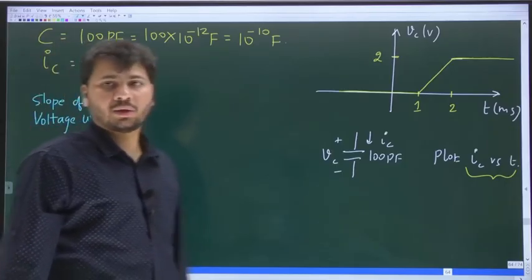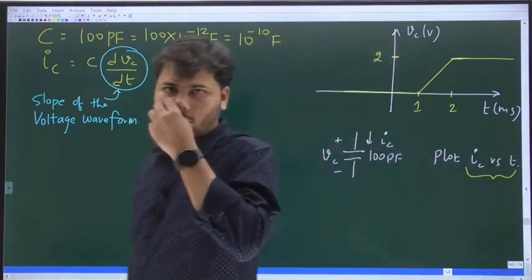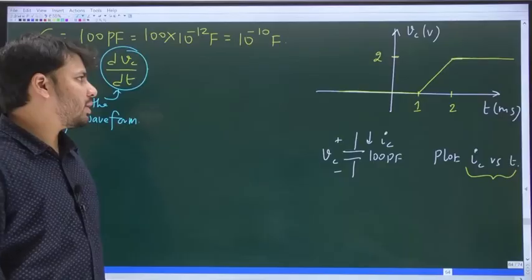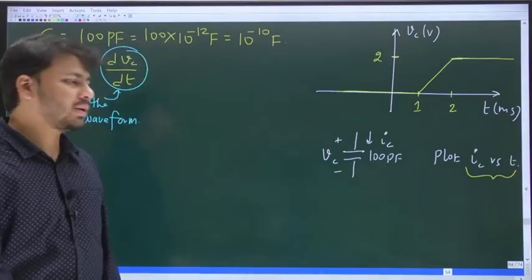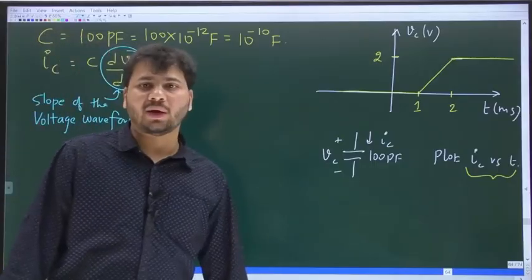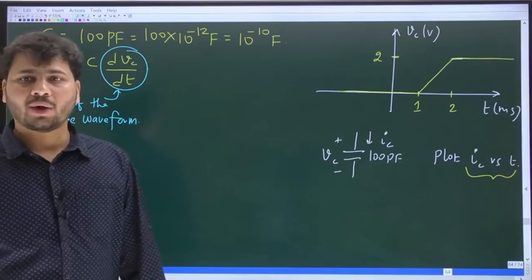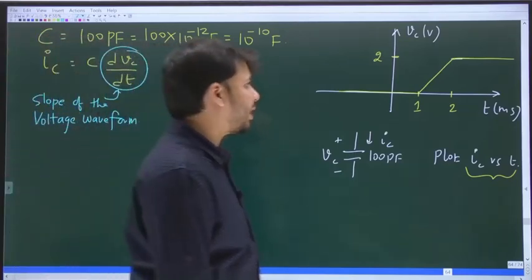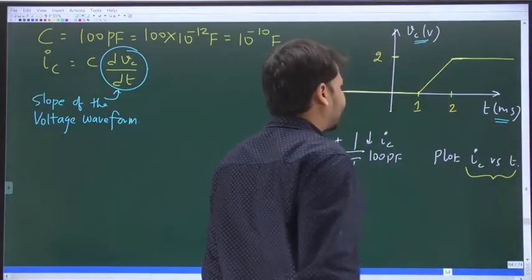dVc by dt, it is what? The slope of the voltage waveform. Okay, that's all. Voltage waveform is given. You can find the slope at any instant. Yes. What is the value of the slope of the voltage waveform up to t equal to 1? Remember, time, it is in units of what? Millisecond. And voltage, it is in what? Volts. Okay.